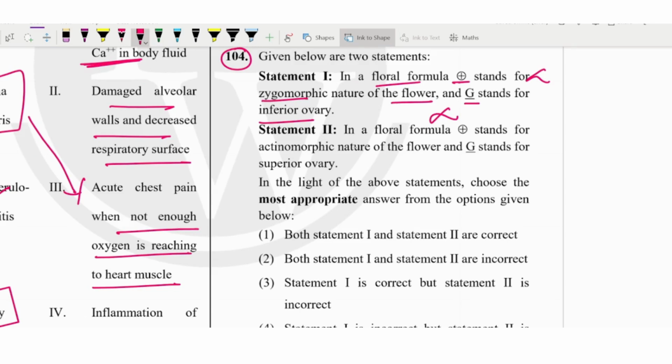Okay, the next one in the floral formula, plus is indicating the actinomorphic, and here it is telling correct. And G stands for the superior ovary, here they are telling superior, so that is also correct. So we'll go with the first is incorrect and the second is correct.